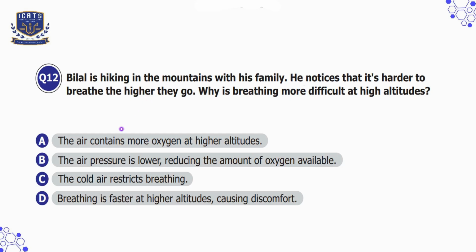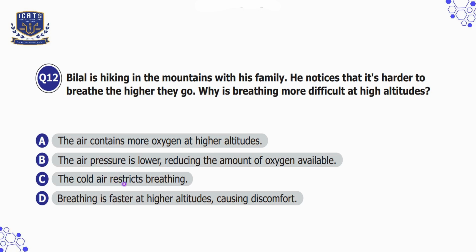Option A is the air contains more oxygen at higher altitude, which is incorrect because the oxygen concentration remains the same, but the lower air pressure means fewer oxygen molecules are available. So option B is the air pressure is lower, reducing the amount of oxygen available. That is our correct option. This explains why breathing is more difficult at high altitudes.